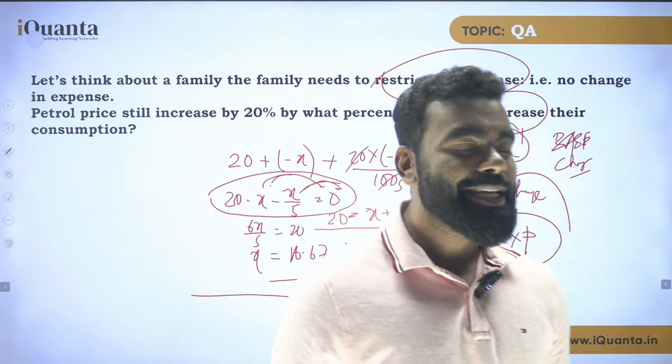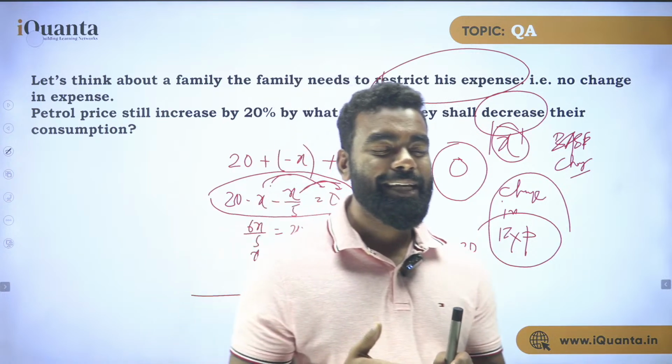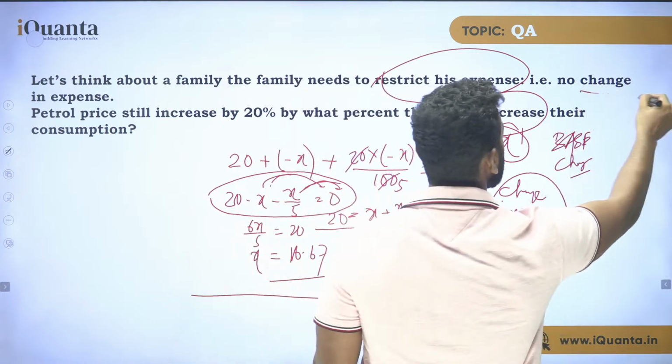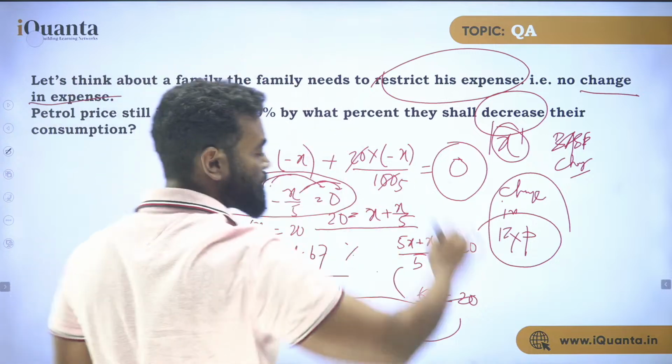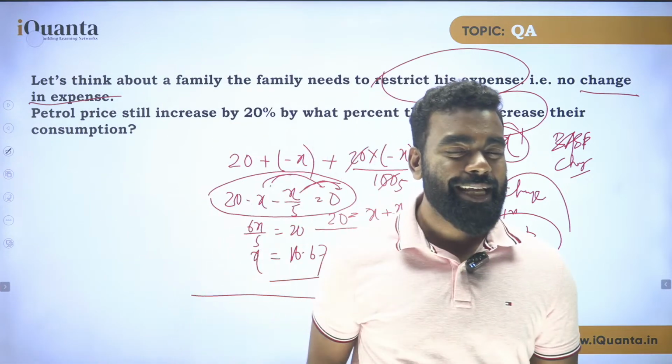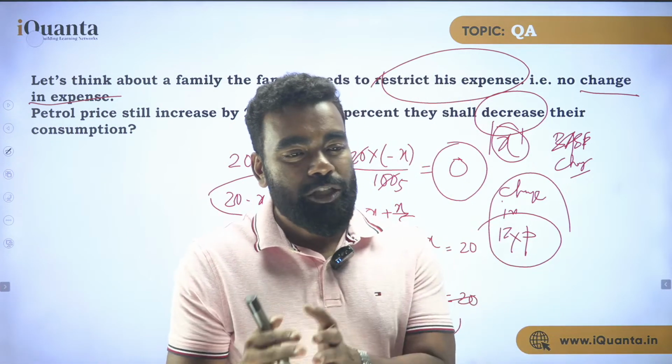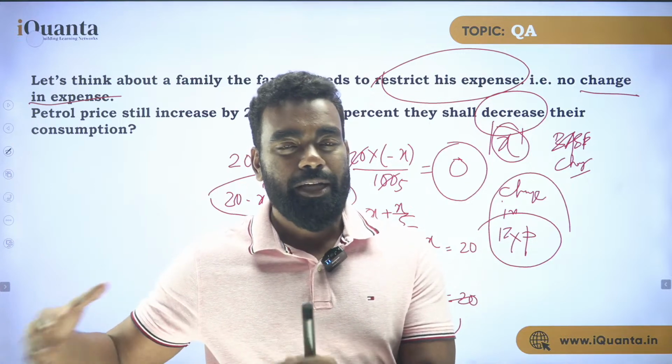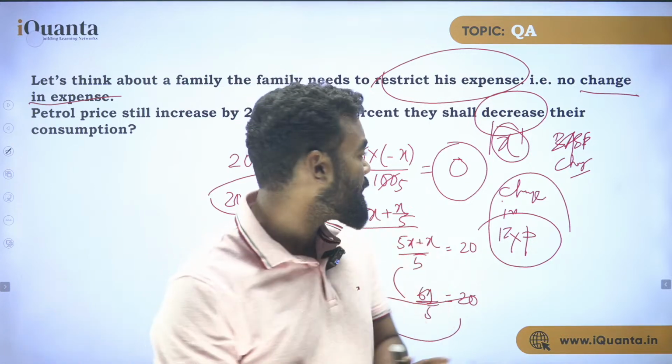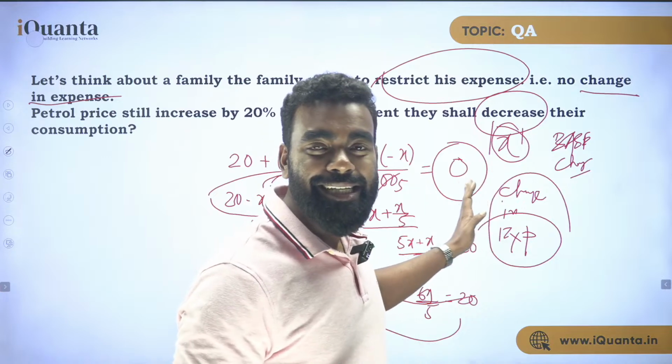The equation is 0 because there is no change in expense. So when there is no change in expense, there is no change in your overall cost. If the overall cost has no change, because after equal to it is what? The change in expense.